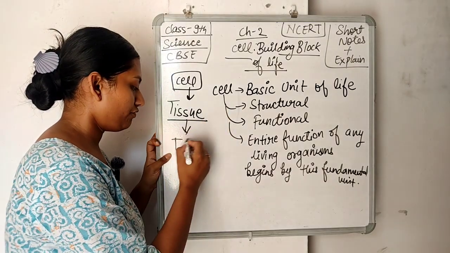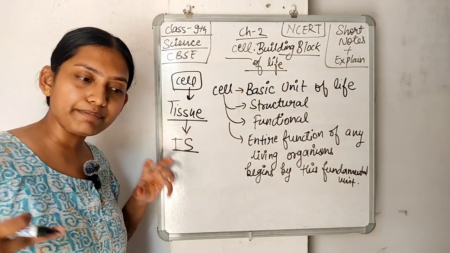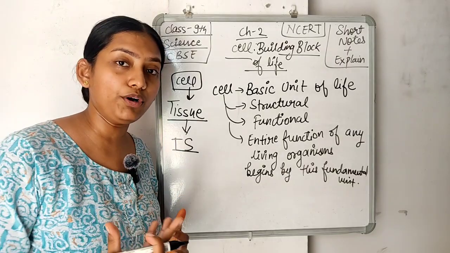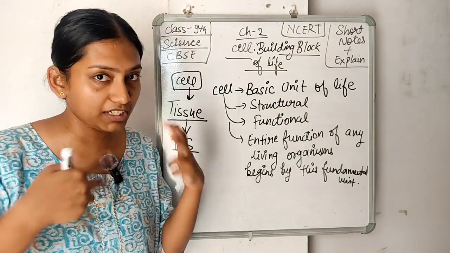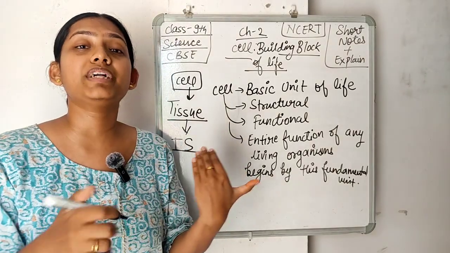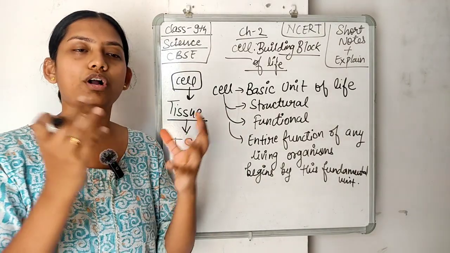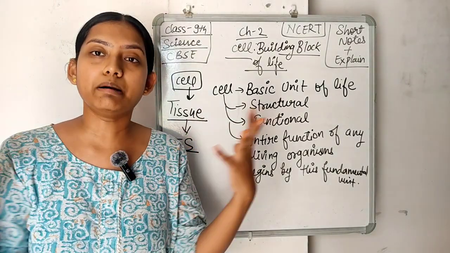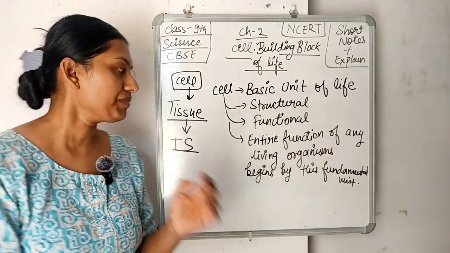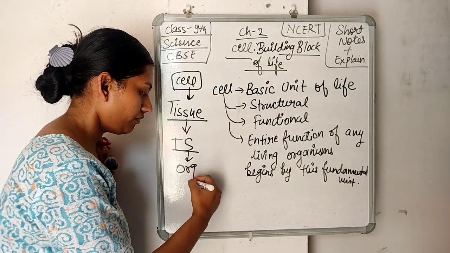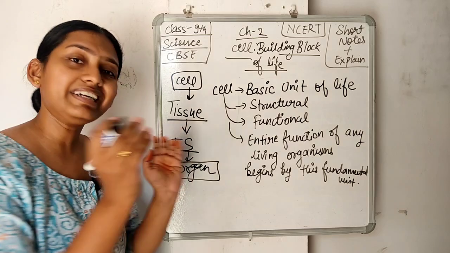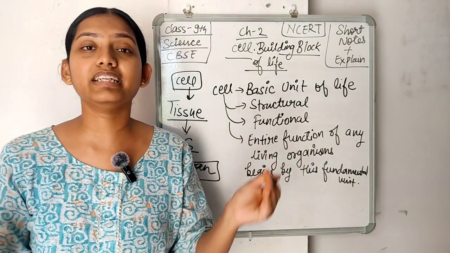Other than that, it will form a tissue system. In my body, I'm speaking, I'm thinking, I'm making up the English sentences, and I'm doing hand movement, I'm writing, all at the same time. All this makes up a tissue system. So all different types of tissues in our body combine together to make up a system, and that system is an organ. When a tissue system combines, a particular organ is designed.